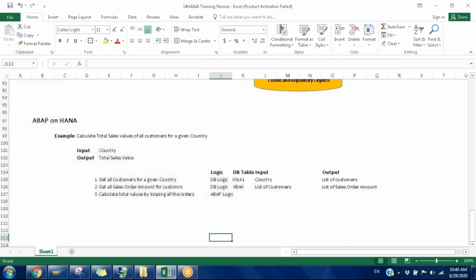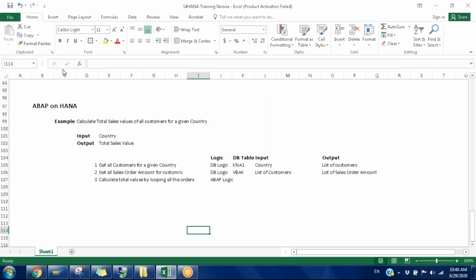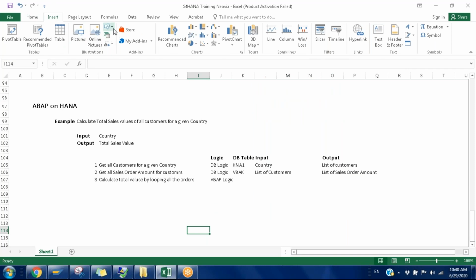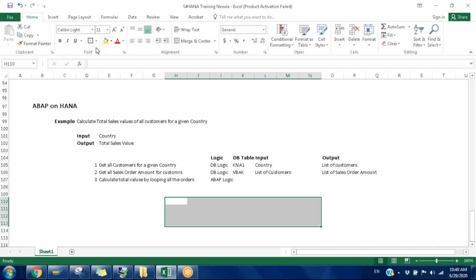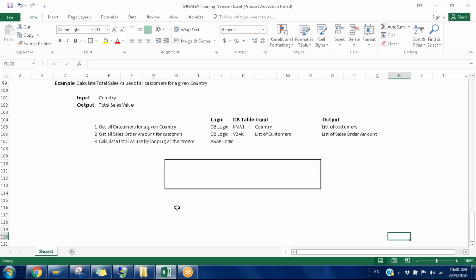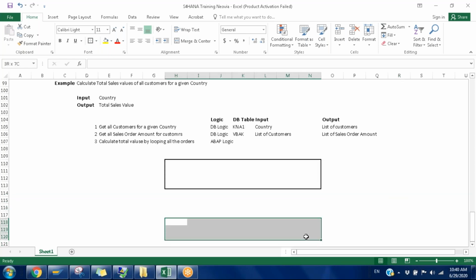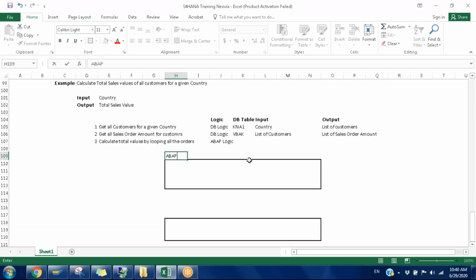So how is the program executed? Let me take this one. This is my ABAP layer during program execution, and this is my database, my DB layer.